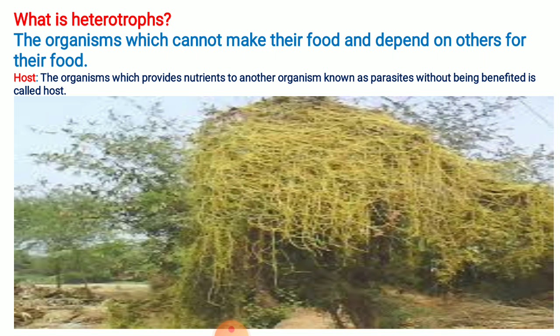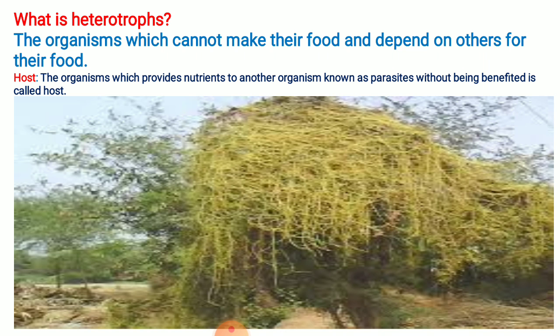Now, what are heterotrophs? The organisms which cannot make their own food but depend on others for their food are heterotrophs. In this category, we are going to learn about parasites. Organisms which do not make food and depend on others, we call heterotrophs.